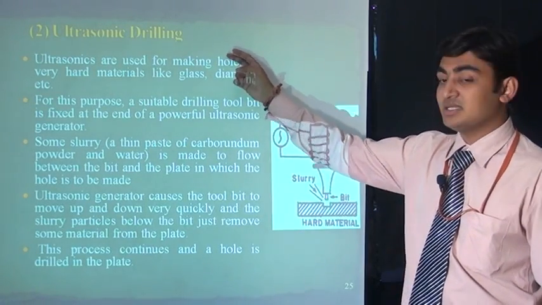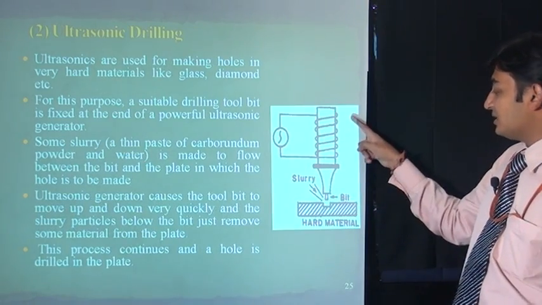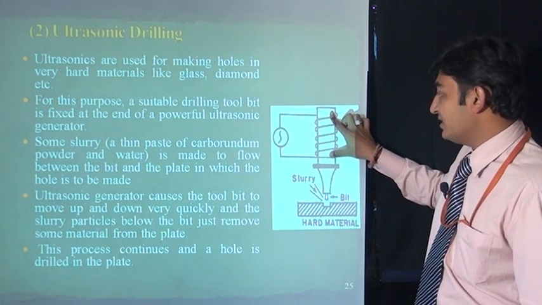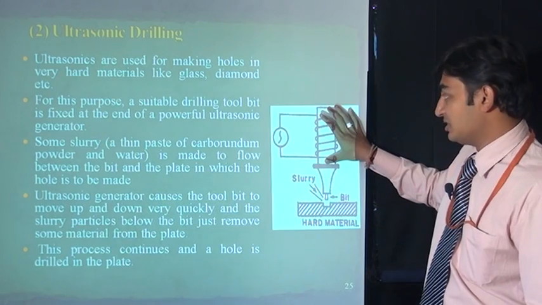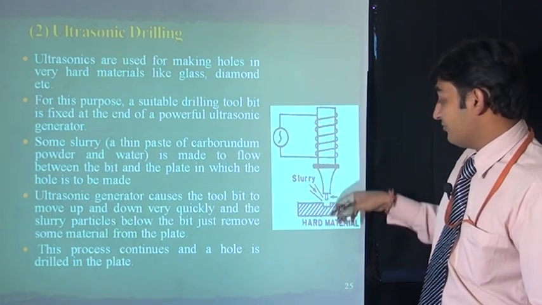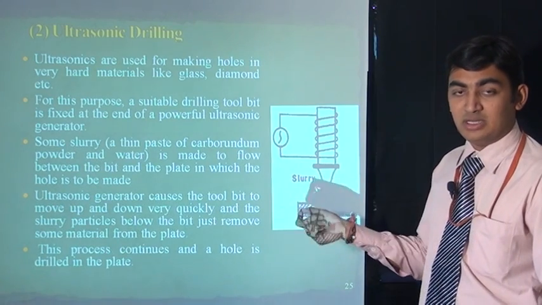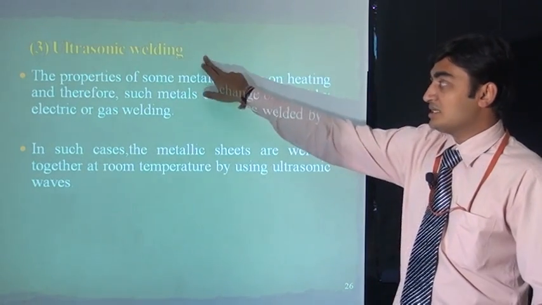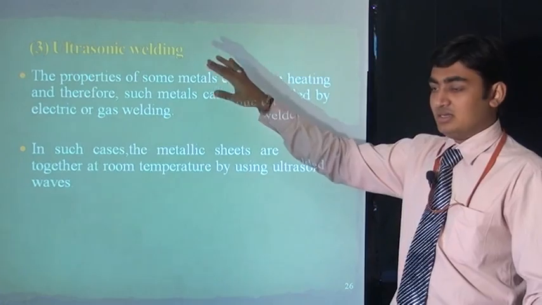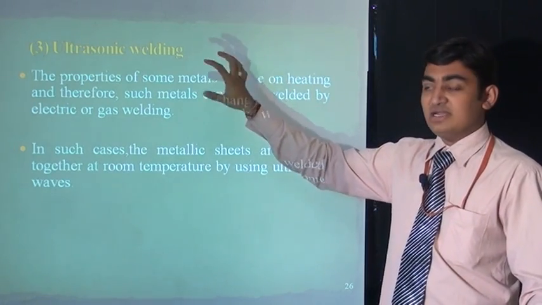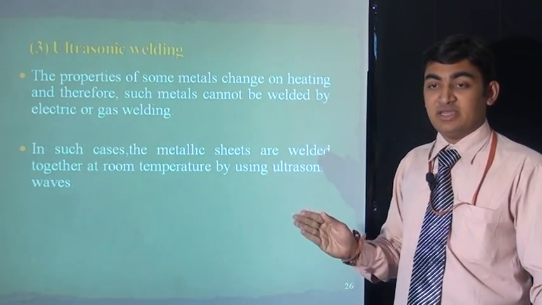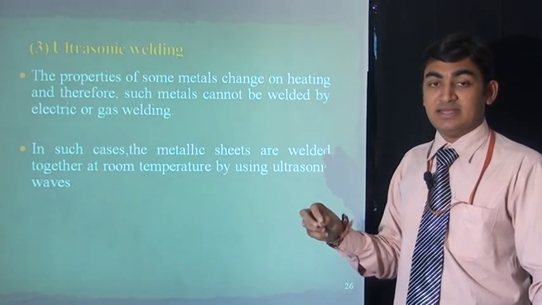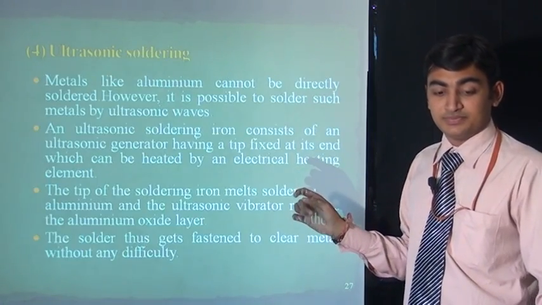Then ultrasonic drilling, as shown in this figure. When we apply an electromagnetic field to the ferromagnetic material, it vibrates rapidly, and we can drill anything, like hard metals, in a short time. Ultrasonic welding involves transfer of heat. When we apply the ultrasonic sound on the substance, it will heat and we can join the materials.